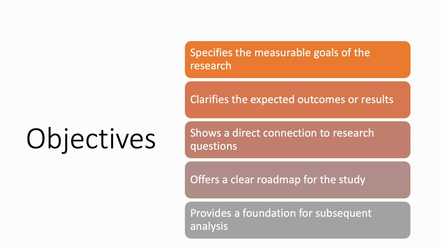After the aim, we might have the objectives, and these objectives are going to specify some measurable goal of the research. What they are doing is clarifying the expected outcomes of the research and guiding us into a more defined setup or structure, which we can follow when we get to the method, in a way that we can show how we have answered some of the research questions that we have done before. Like we said, it's a clear roadmap on what we're going to be doing, but it's also providing a foundation or a structure for the subsequent analysis that we are going to be looking at.